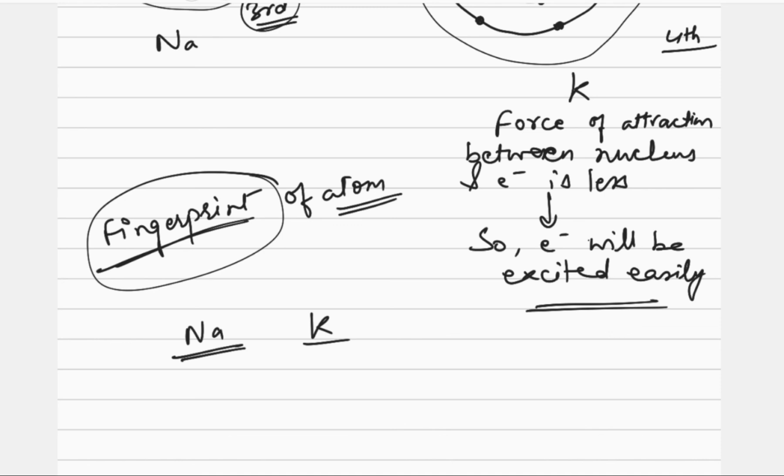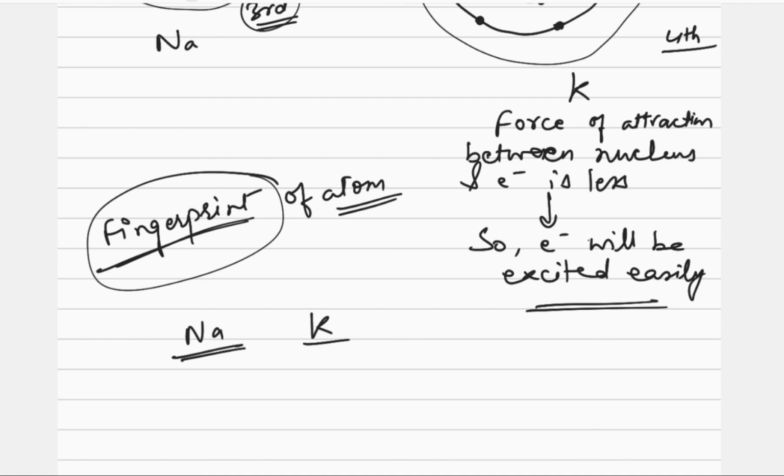In the same manner, the spectrum of one element can never be the same as the spectrum of another element. That is why the spectrum is considered the fingerprint of an atom, and it is used to identify the atom or element.